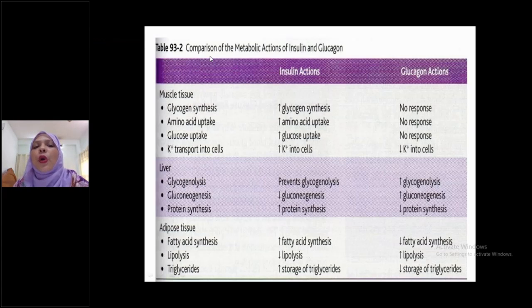These are the differences, or comparison, of the metabolic action of insulin and glucagon. This is a very, very important written question and also for the viva exam. Please memorize this question very nicely, okay?